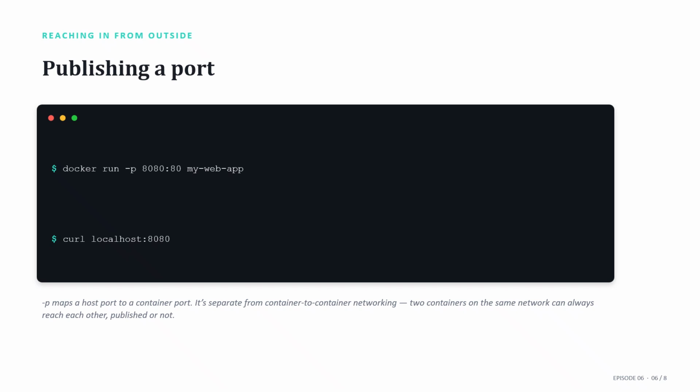One detail worth remembering: -p publishes a port to the host. It has nothing to do with whether 2 containers can see each other. 2 containers on the same user-defined network can always talk to each other on their internal ports, published or not. Publishing is purely about host access.